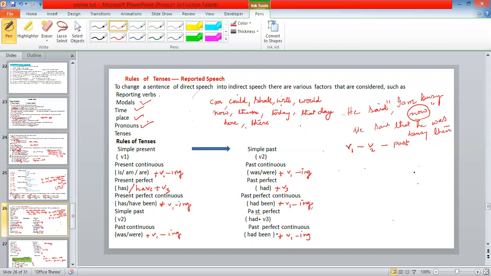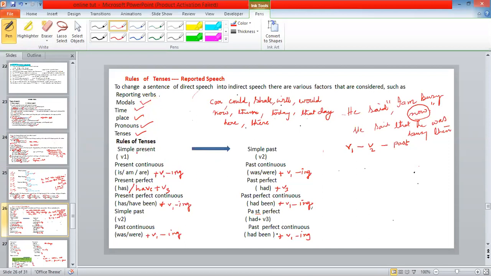Pronouns. Already we have learned about pronouns, first person, second person, third person. In the next class, we'll learn about how modals will change, how time expressions will change, how the words depicting nearness change from direct into indirect speech, right? Now let us focus on tenses. Today we are going to focus on tenses. Clear? Let's see the table once.